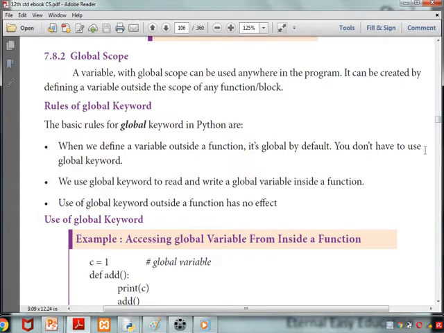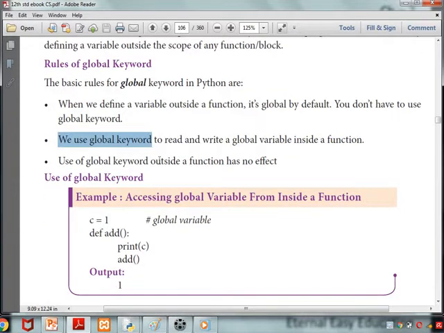You don't have to use the global keyword. Underline the words: don't need to use the keyword global. We use the global keyword to read and write a global variable inside a function. We'll see what is the difference. Here they are saying don't use, but here they are saying use the global keyword.